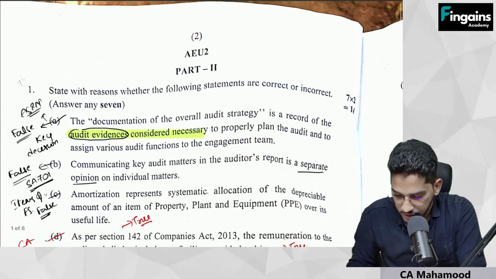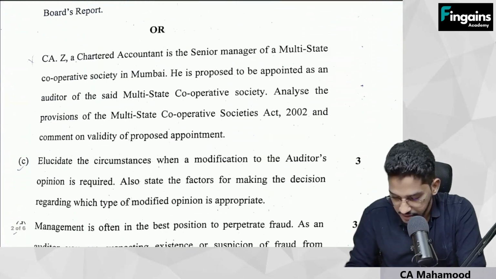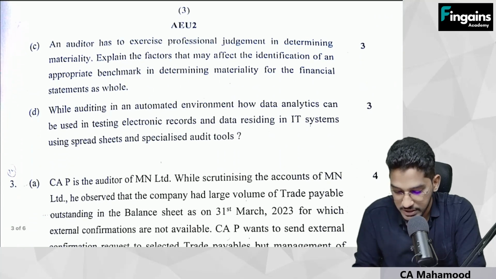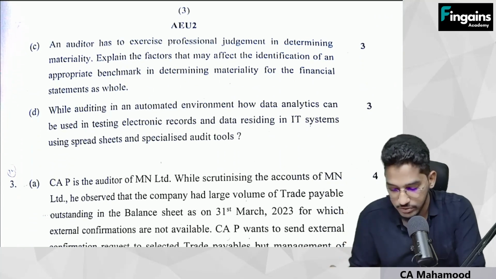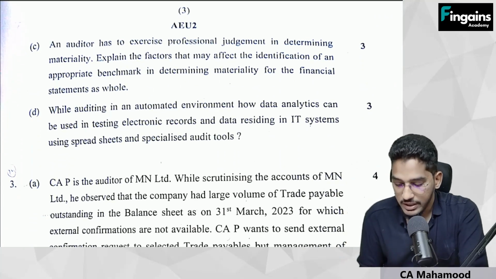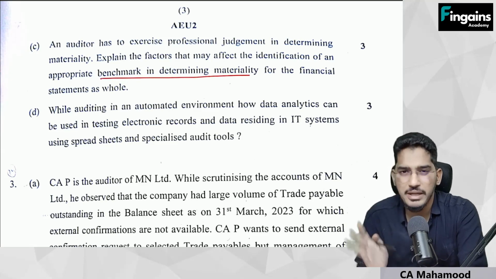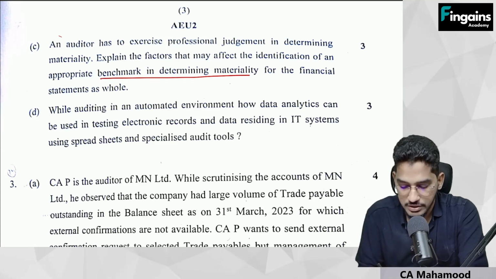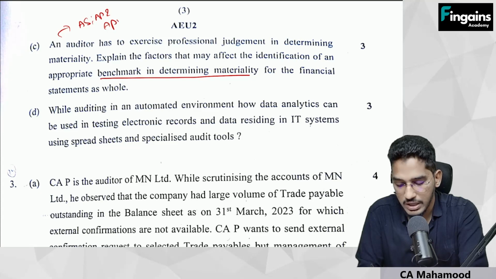So here the pages are not in order, so let us go to page number 3. Yeah, this is the page number 3. So the pages are not in order, we'll come back to that. Next one, an auditor has to exercise professional judgment in determining materiality. Explain the factors that may affect the identification of appropriate benchmark in determining materiality. Repeated question, very much repeated question. And this is from audit strategy, audit planning and audit program chapter.